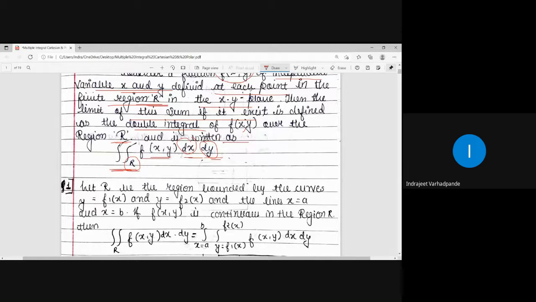So there are three different possibilities which may occur in the evaluation of the double integral. For sure, out of the two integrals, one of the integrals will always have a pair of limits as constant and the other limits as variables.